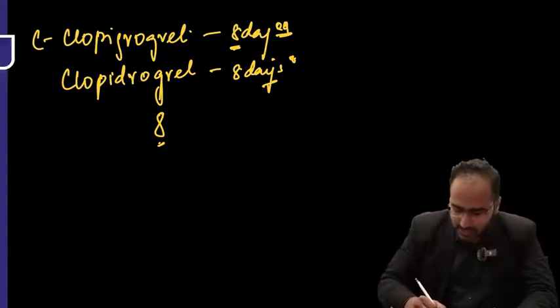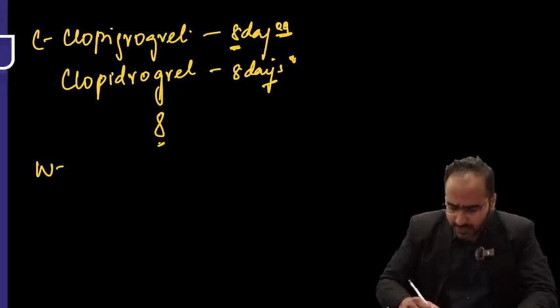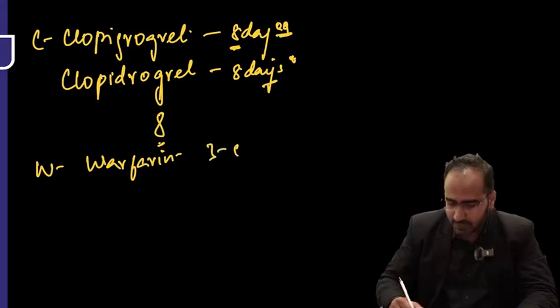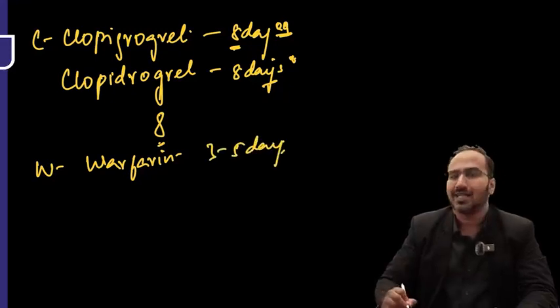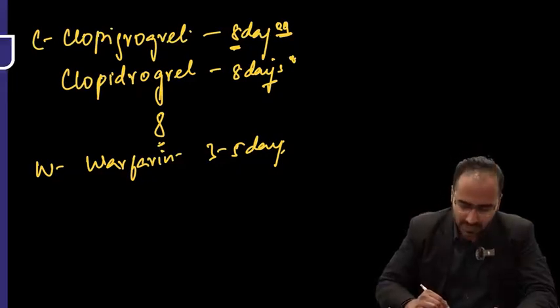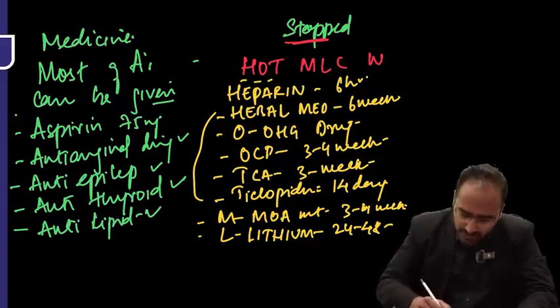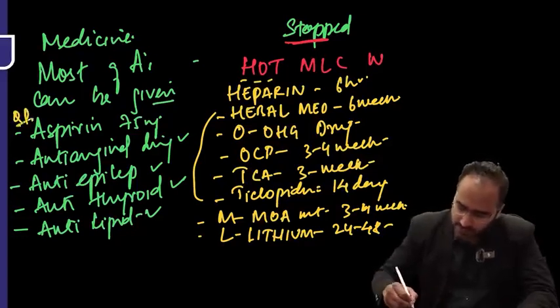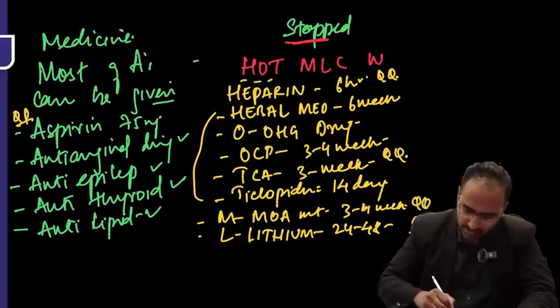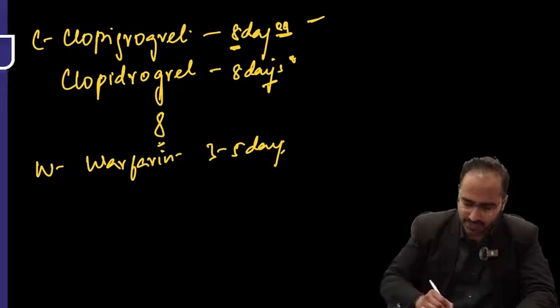Okay. Last is W. W stands for warfarin. Warfarin has to be stopped 3 to 5 days prior to surgery. Okay. So that's the mnemonic to remember. What are the drugs that can be stopped? Okay. Next, guys. Now in this, what you need to focus on most importantly: aspirin, heparin, TCA, monoamine oxidase inhibitor, lithium, and last, clopidogrel. These are the important drugs.